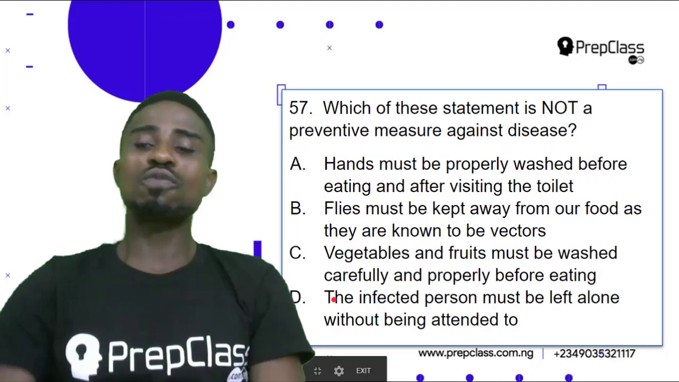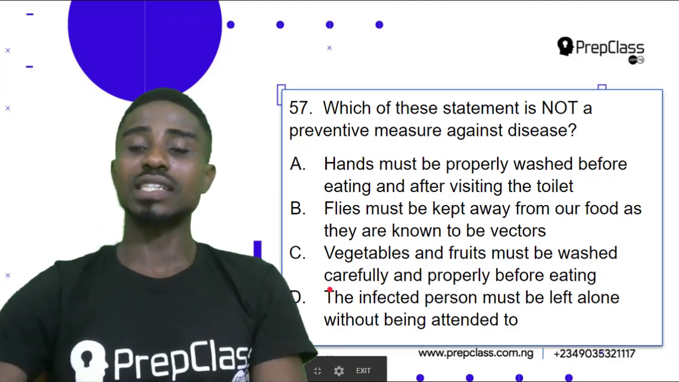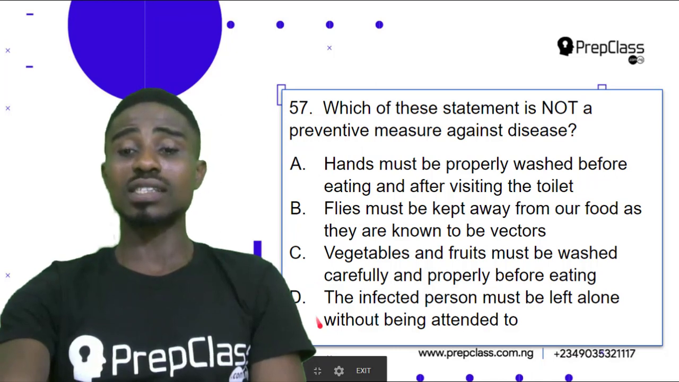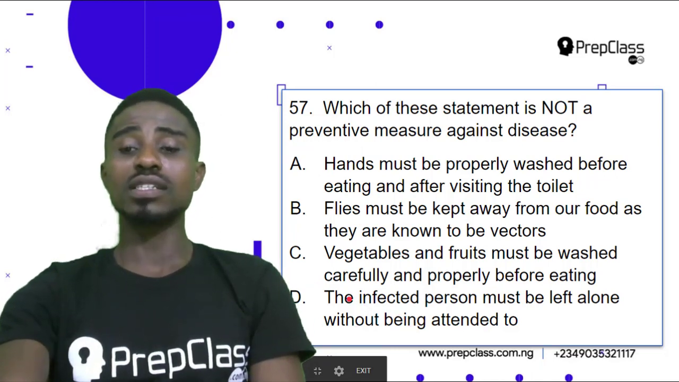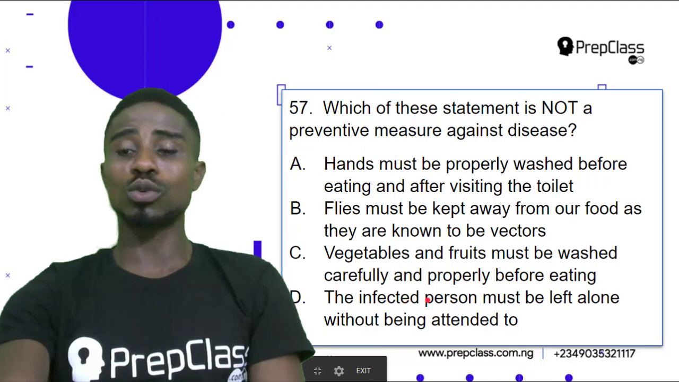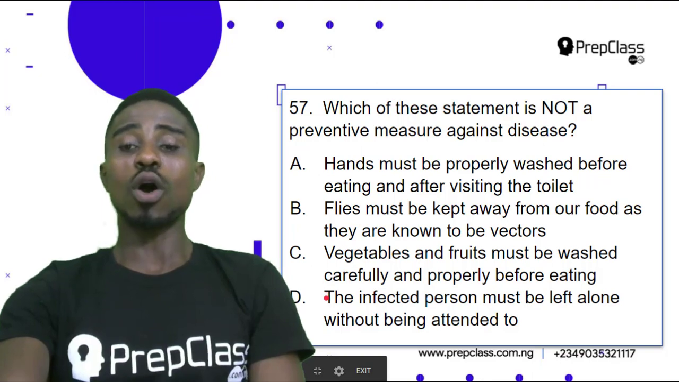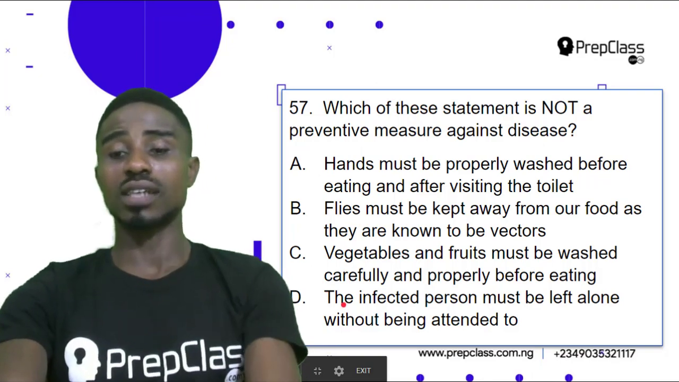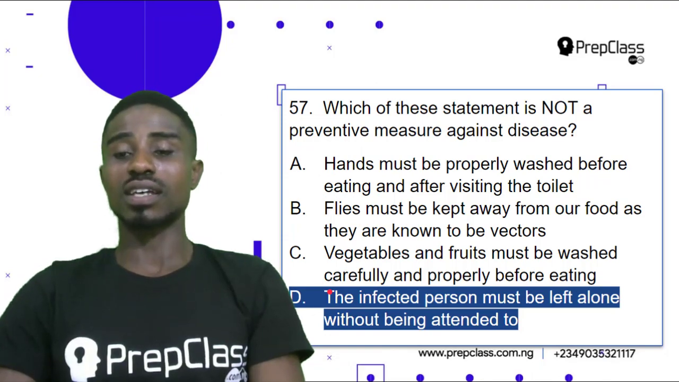Option D, the infected person must be left alone without being attended to. This is our correct answer because for us to prevent disease, the infected person should be attended to, should not be left alone. They should be taken to the hospital or they should seek medical counsel. So question 57, option D is our correct answer. Let's check it out. Option D is our correct answer.